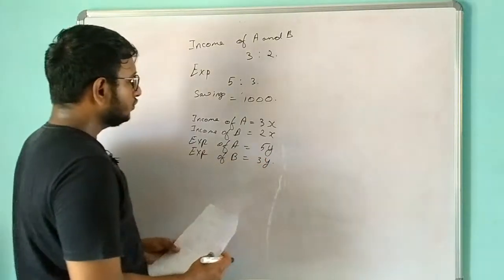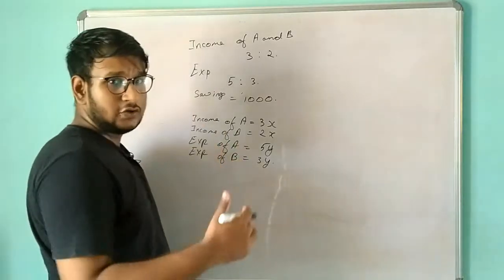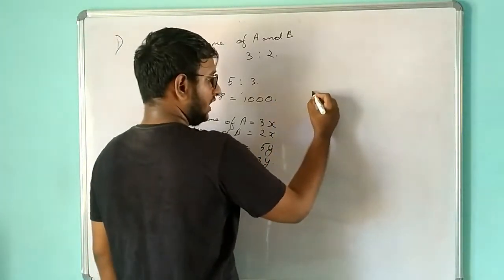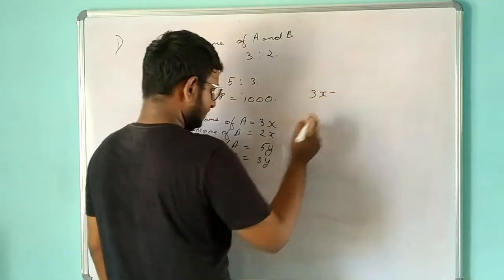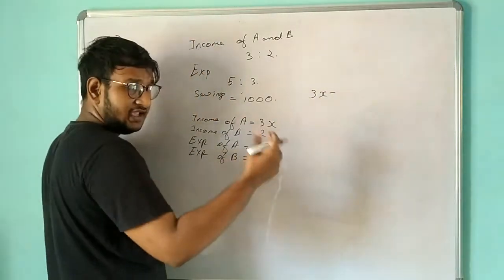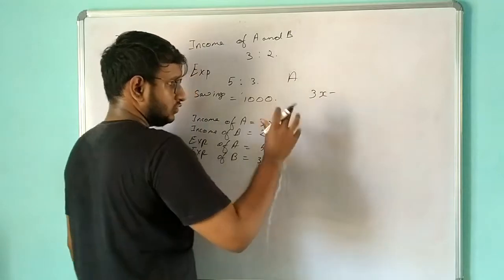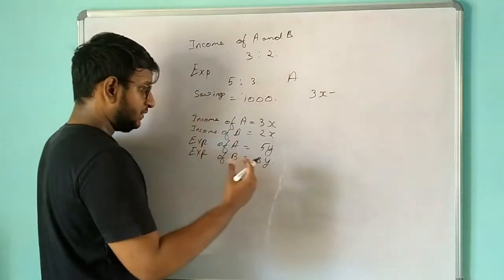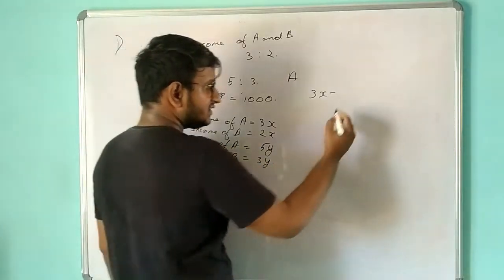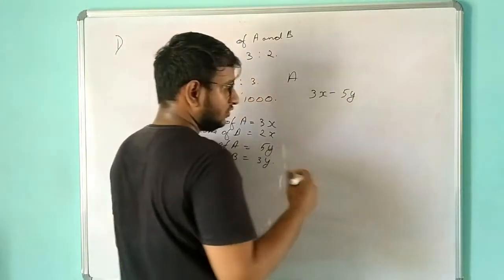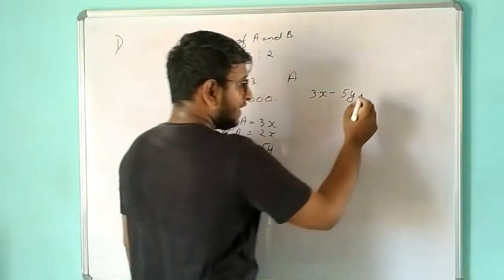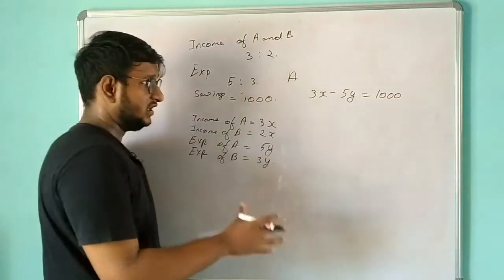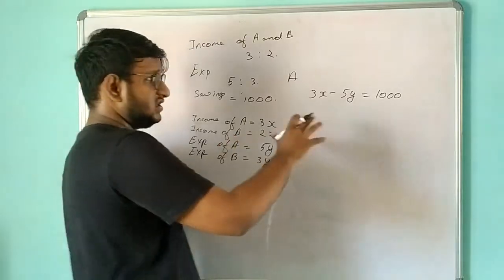Now we are going to frame an equation. A gets 3x income, and he uses 5y of his income. So his expenditure is 5y, and the remaining he saves, that is he saves 1000 rupees. Okay, so this is the concept, and this is the equation.